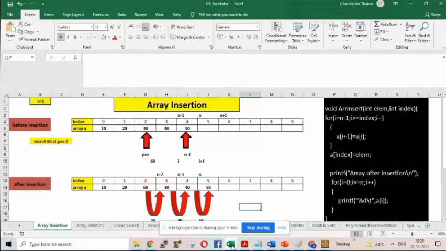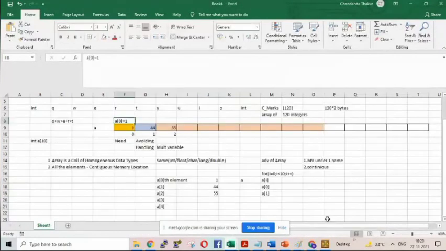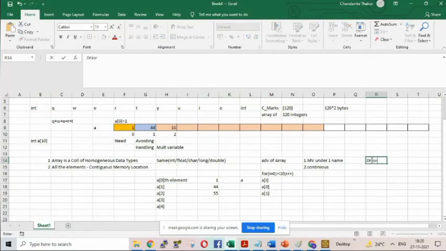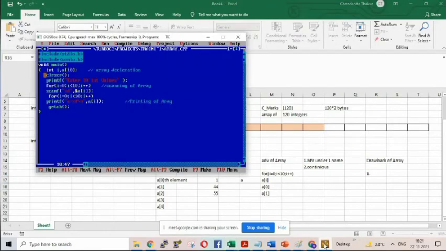Okay. Before I do that, one more thing I forgot to tell, that is, what is the drawback of array? That I will show by using a program also. This is the advantage we have discussed. So what is the drawback? Drawback of arrays. Can you try to tell a drawback of array? One drawback. See, one drawback is which I have not yet discussed. Let me first tell you.